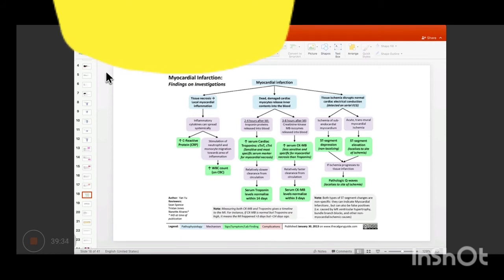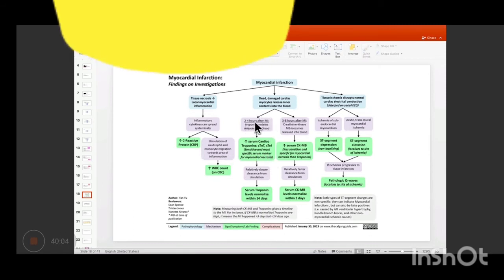Okay. So coming to investigations, now this is extremely important because we need to know how they start, why we get elevated levels of all these things, and how. Initially myocardial infarction has occurred, so tissue necrosis will be there along with inflammation. Amongst the inflammatory cytokines, there will be increased C-reactive protein, and because there is stimulation of neutrophil and monocyte migration, we get increased WBC count. You should remember this because while sitting in the viva, this is one thing that you're asked. What are the CBC findings?